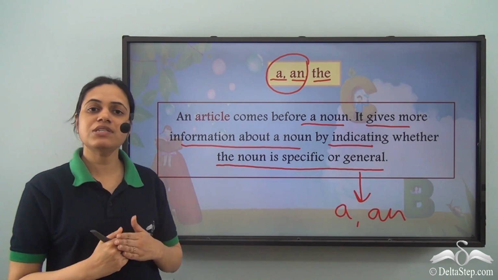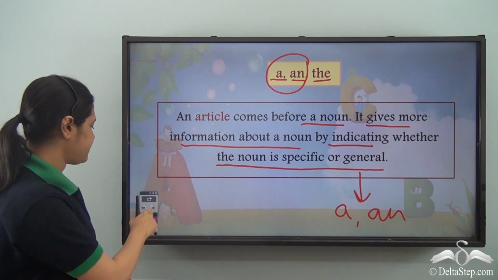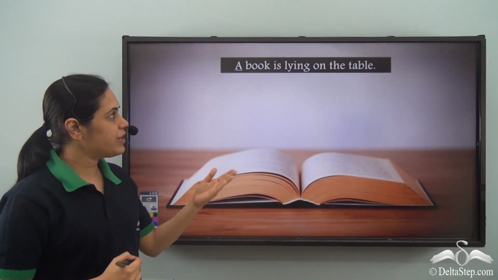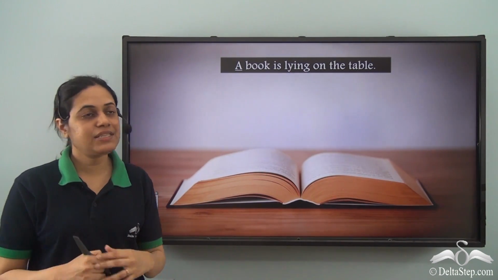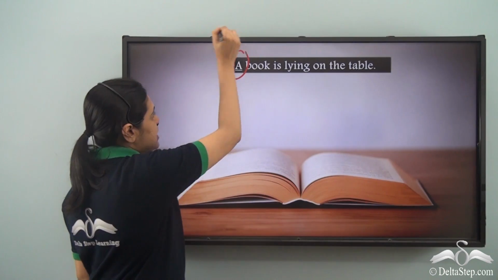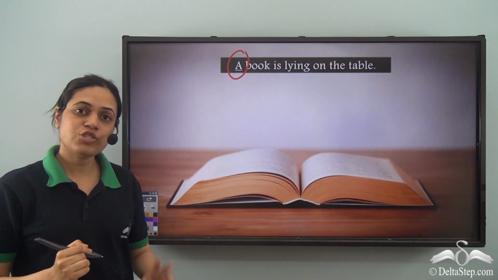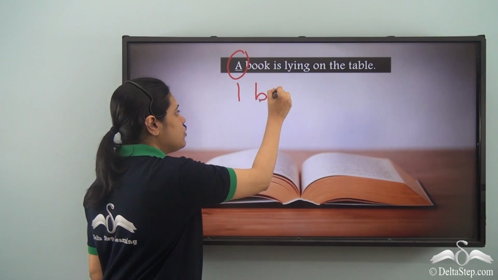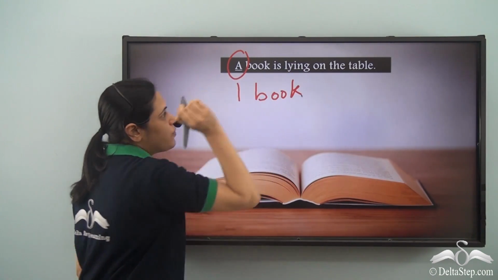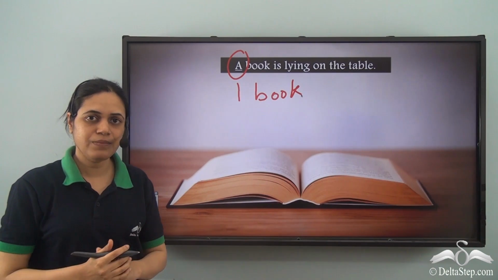Let us see what the is used for. Over here we have: a book is lying on the table. It says a book is lying on the table, which has two meanings. One is one book, so there is just one book lying on the table.